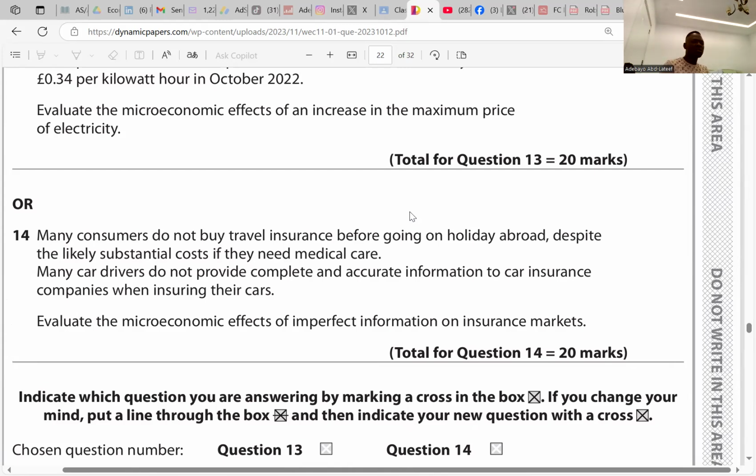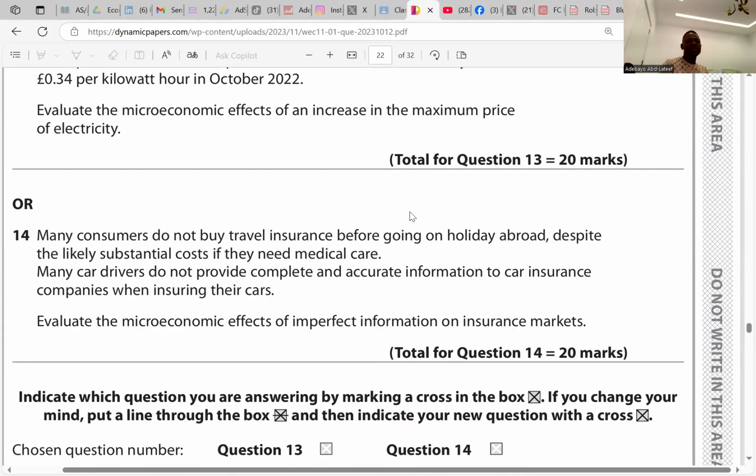Or inefficient allocation, it's the same anyway. Misallocation of resources is, instead of paying insurance, travelers pay for medical costs. Instead of allocating their resources to insurance, they're allocating their resources to medical costs, which could have been avoided by paying insurance.